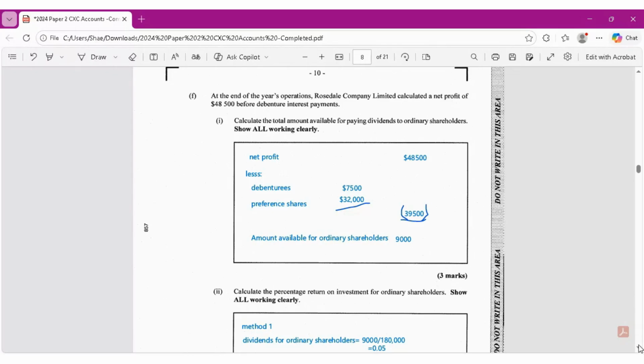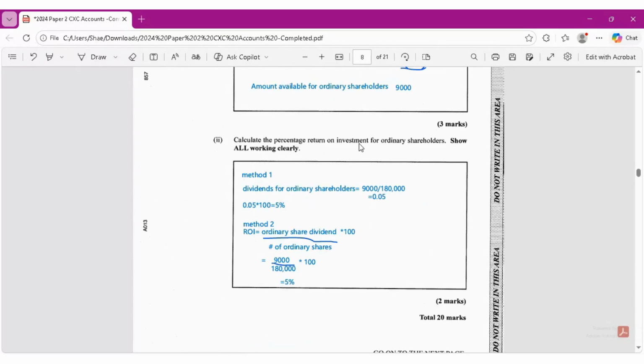Then the next part says calculate the percentage return on investment for ordinary shareholders. I showed two methods, but it's the same thing; it's for those who move faster than some. If you need to do it in two steps, you have dividends for ordinary shareholders, which is equal to 9,000 divided by the 180,000. Let me show you where the 180,000 comes from.